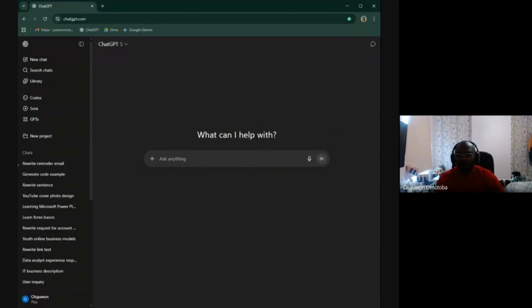So for those of us who have access to AI, it's a very good thing to take advantage of. Thank you, good luck. I can see you can see my screen. You can take advantage of it, even if you do not have access to any other source where you can get data to analyze or train yourself. Just ask ChatGPT to generate a data for you as a beginner, and you're good to go from there.